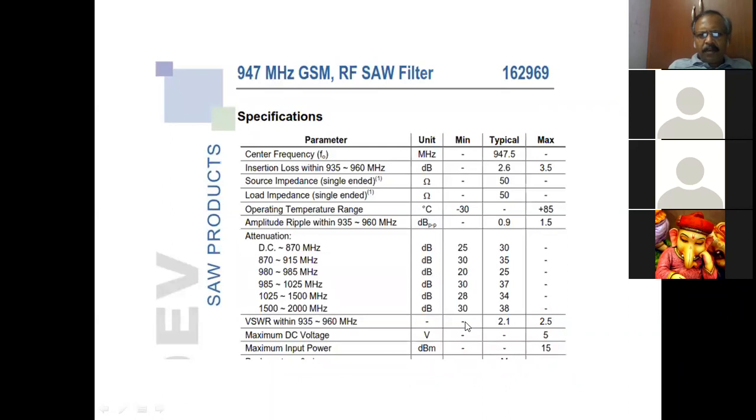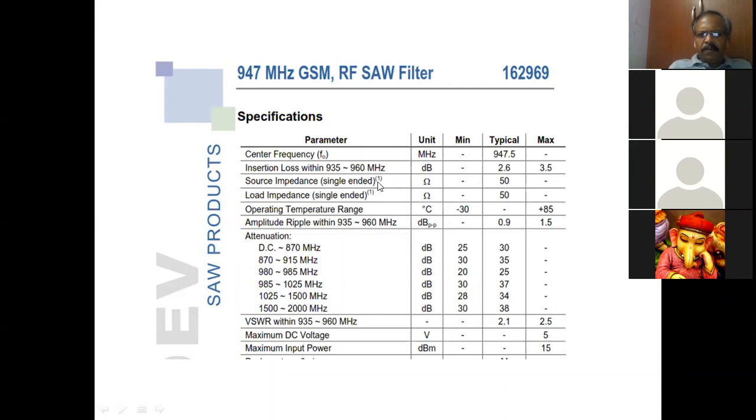Even though this is an analog board, I am showing it for a high frequency application; the board design itself is equally important to that of the circuit design. For a simple filter component, which is an SMD component, you need all these parameters, mostly the insertion loss, source impedance, and load impedance. Since it is a filter, they have given amplitude ripple, and then the VSWR and attenuation levels at various frequencies.